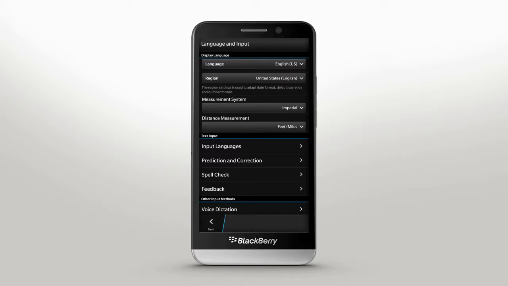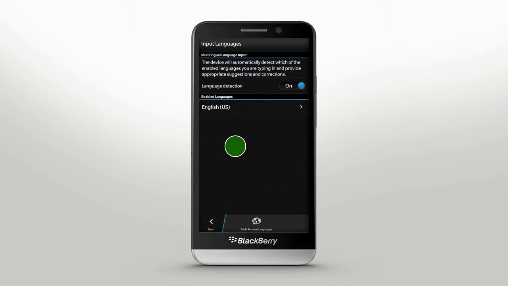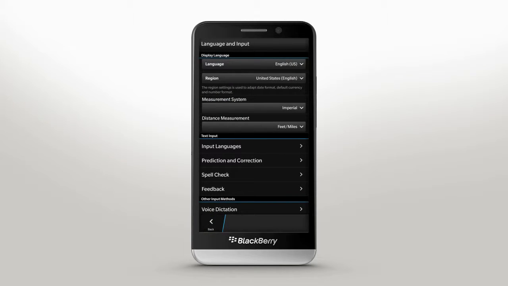To change your typing language, tap Input Languages to add or remove languages. You can even customize automated assistants or turn off word prediction within prediction and correction.